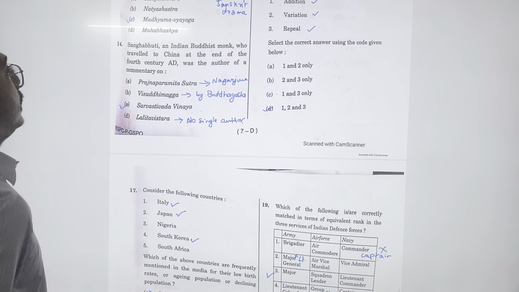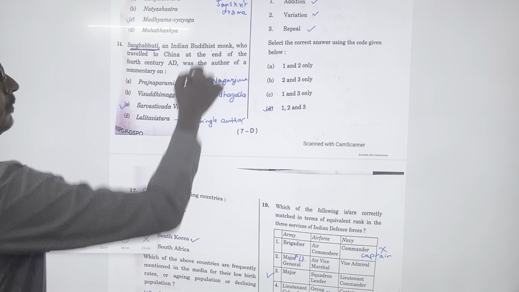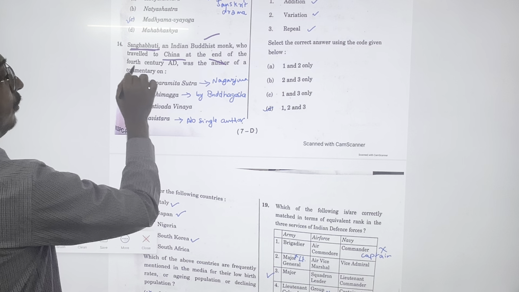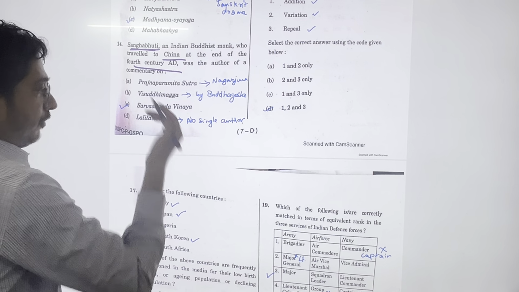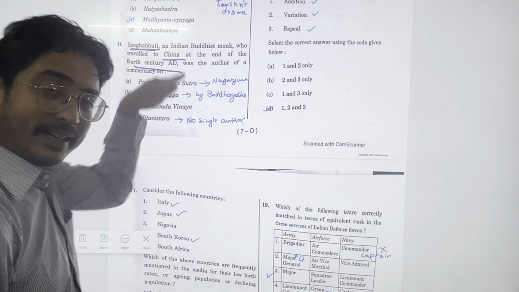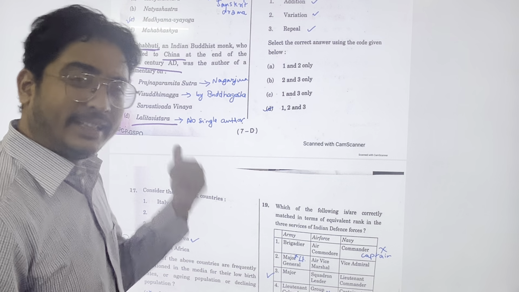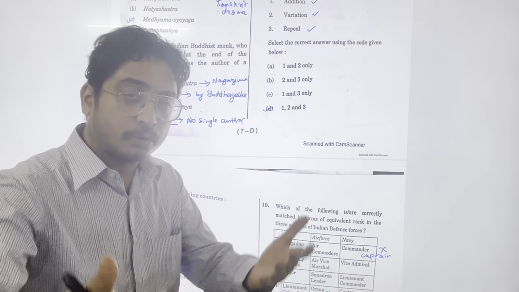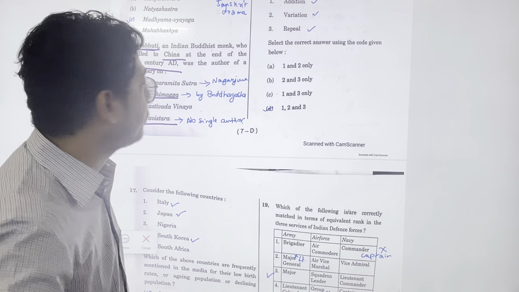Sanghabhuti, an Indian Buddhist monk who traveled to China at the end of 4th century AD, was the author of which of the following? Now, if you see these 4 options, Lalitavistara, usually we see this book name in our books. Visuddhimagga by Buddhaghosa, very famous.